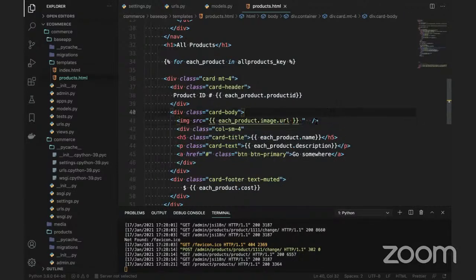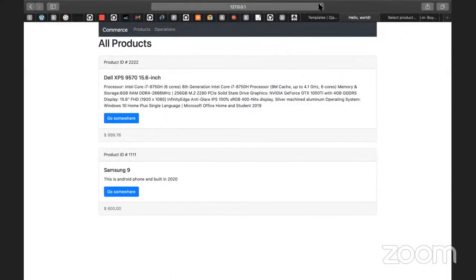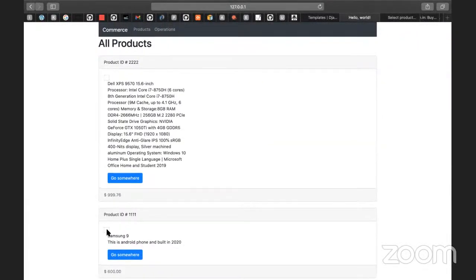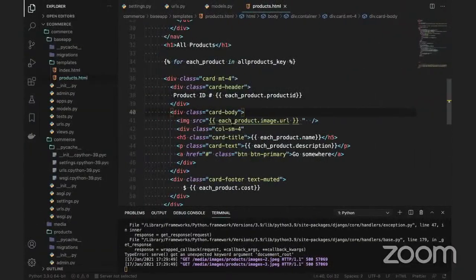But let's see if the image is going to show here. If I execute this, the image is not showing up because we have made a small mistake here. What is the mistake? What have we done? How to upload images is done, how to display the images here? So anybody guess what your answer is?